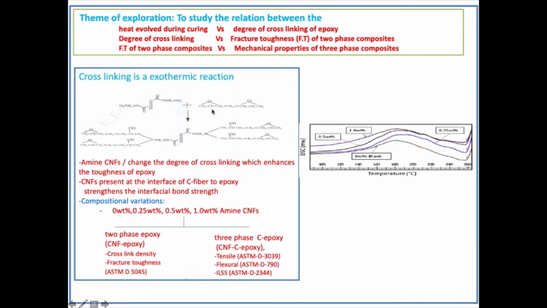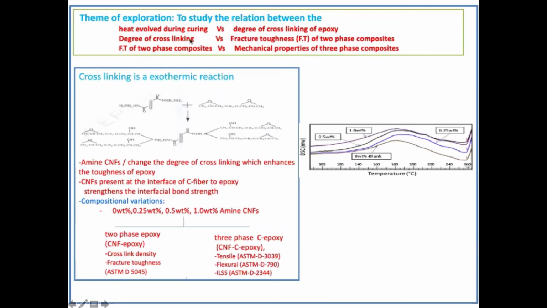Then when this reacts with epoxy during the curing process, you see the cross-linking taking place. That means if you have more amine functional groups, then the reaction will be very high. If the reaction is very high, then that will be an exothermic process. We simply measured the heat using DSC, differential scanning calorimetry. Since this is exothermic, the more heat evolved in DSC, the more it confirms a higher degree of cross-linking.